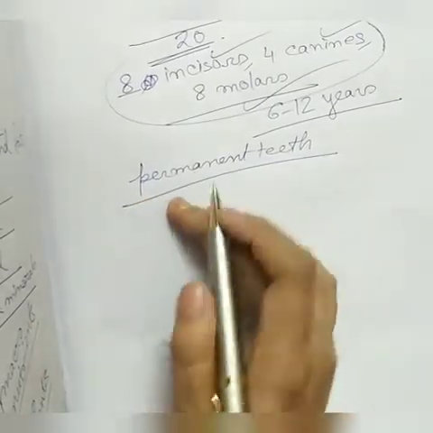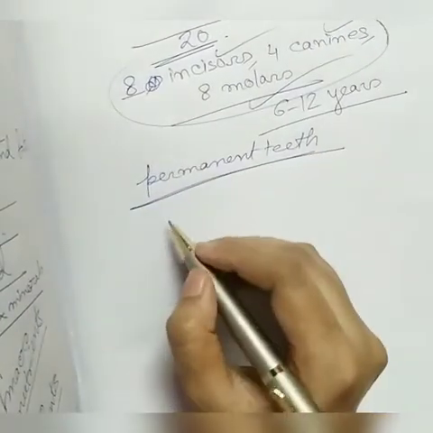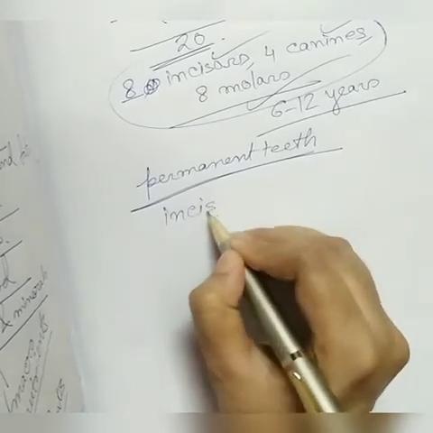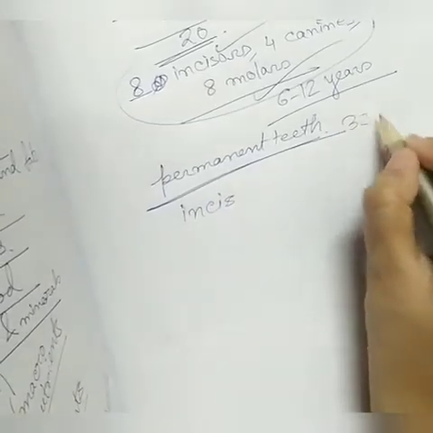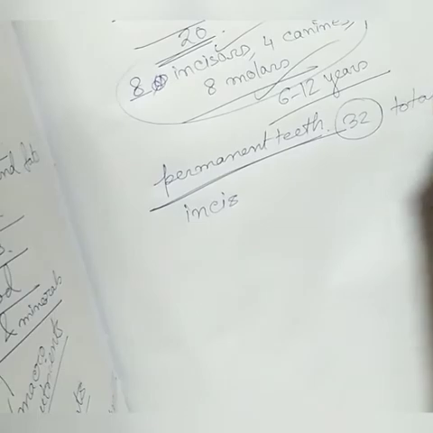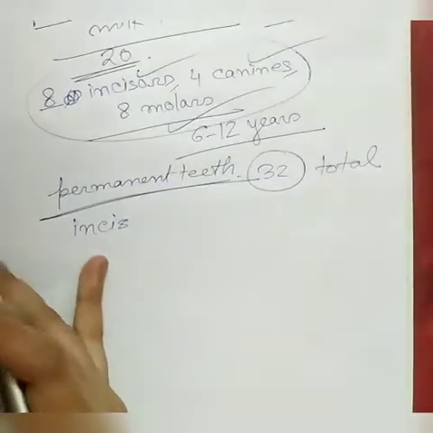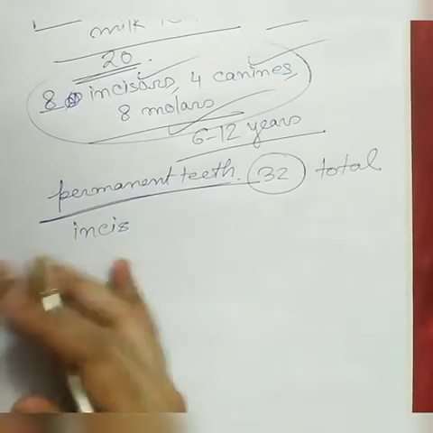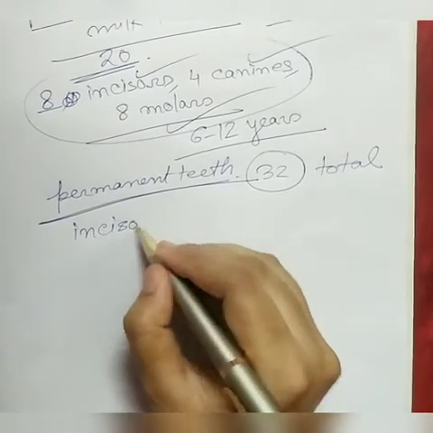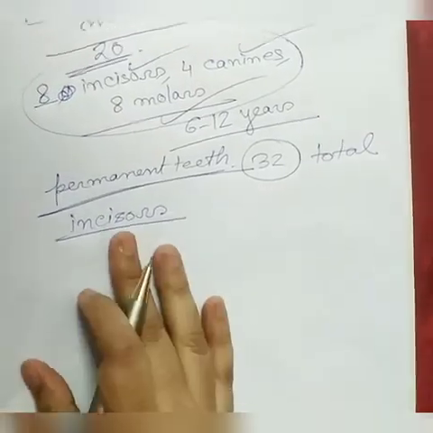And 4 types of teeth are there. Permanent teeth are 32 in total. First is incisor.